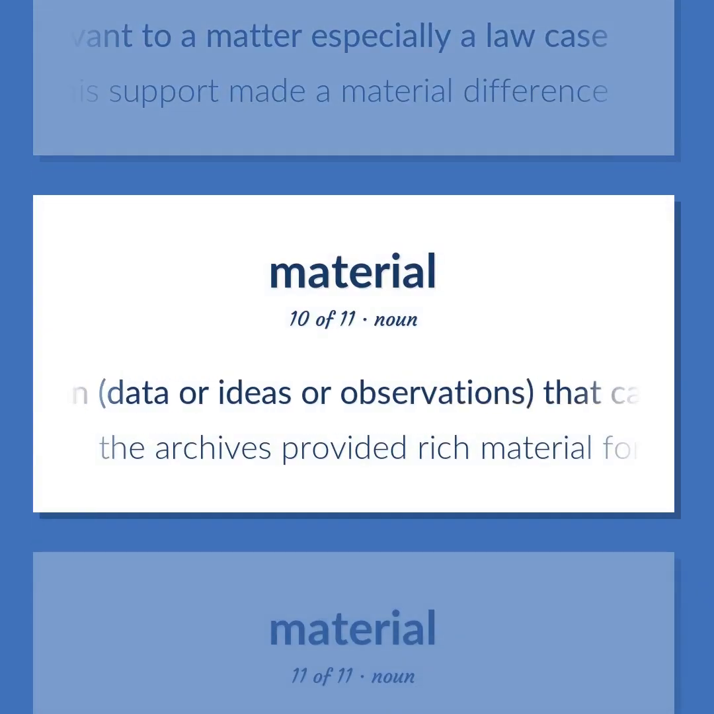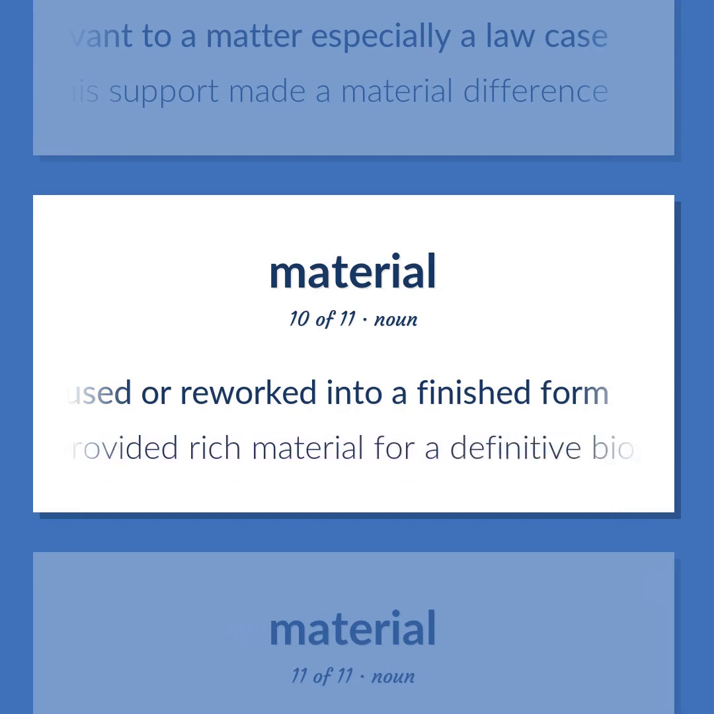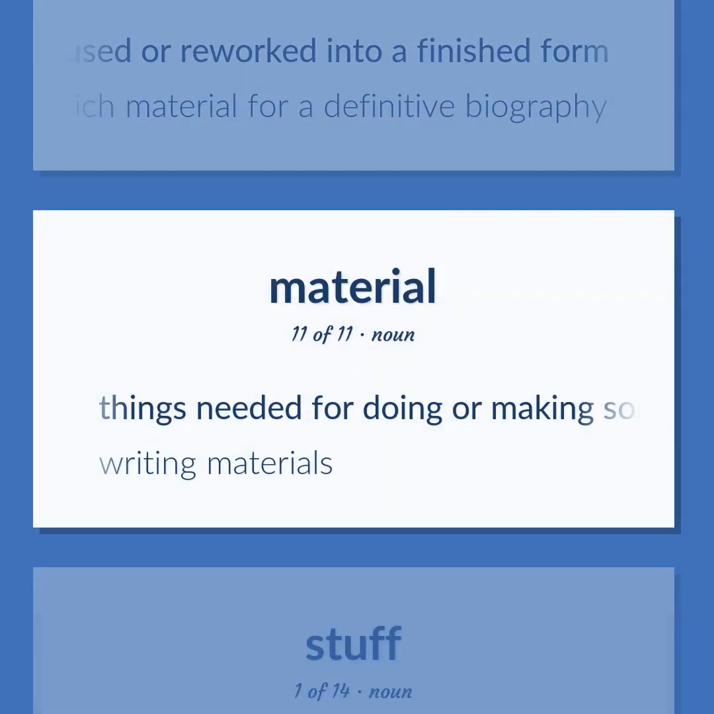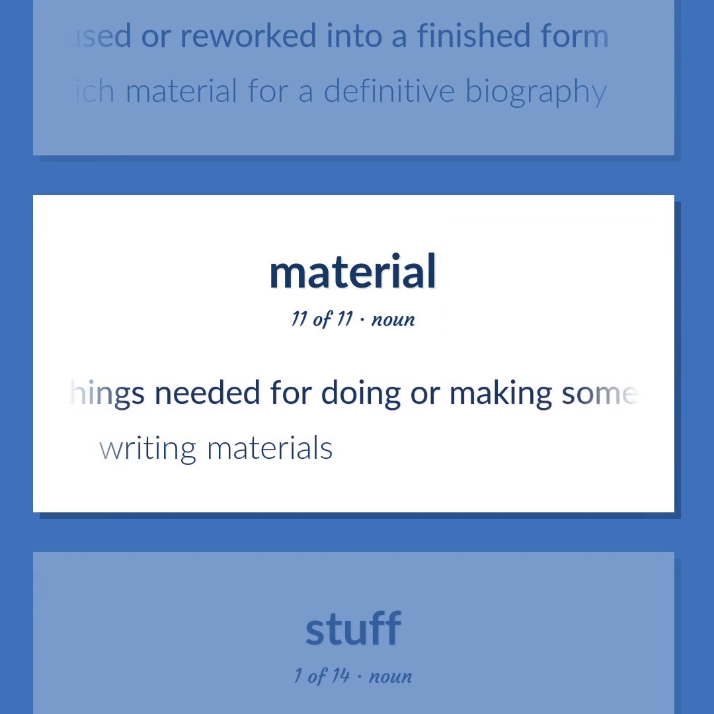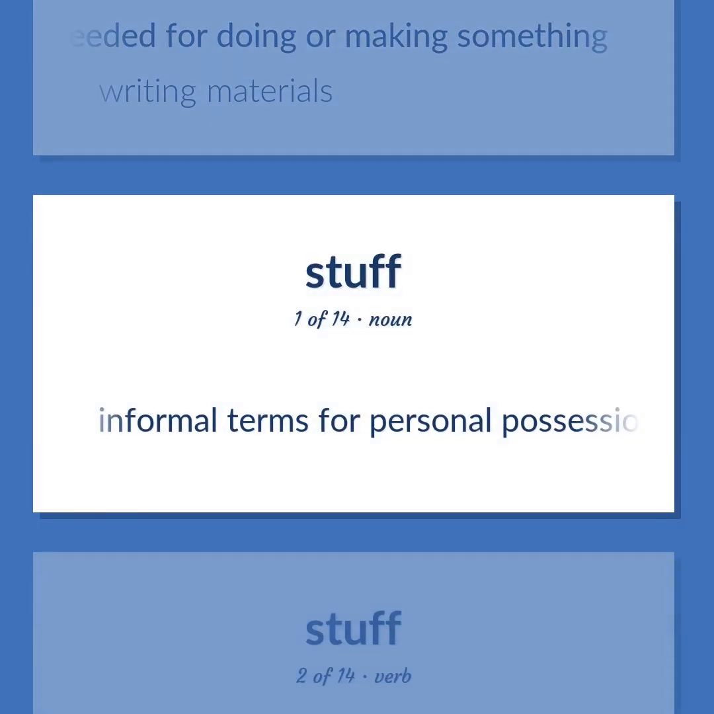Information, data or ideas or observations, that can be used or reworked into a finished form. The archives provided rich material for a definitive biography. Things needed for doing or making something. Writing materials. Informal terms for personal possessions.